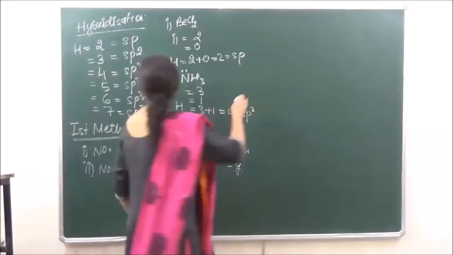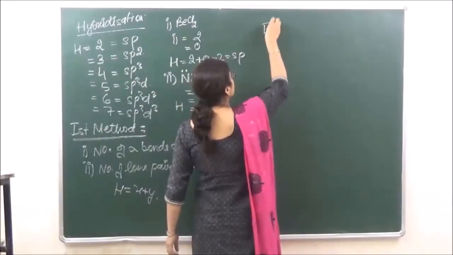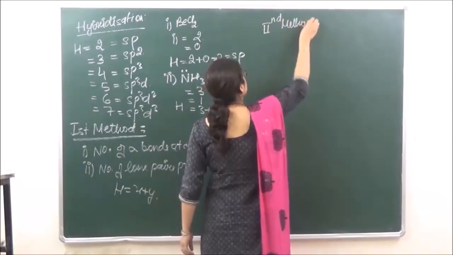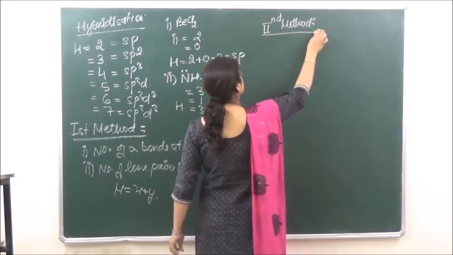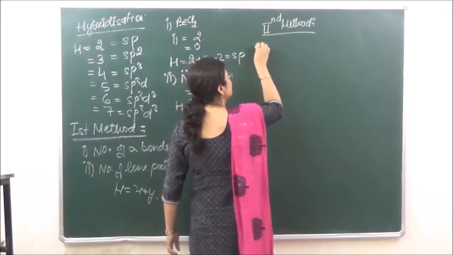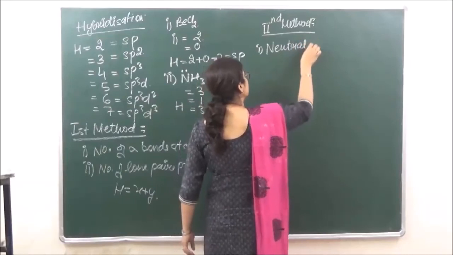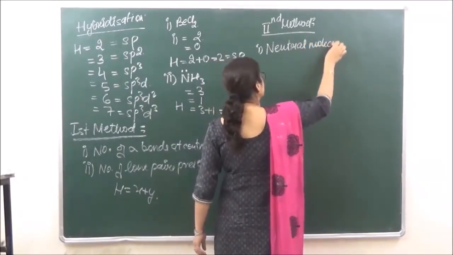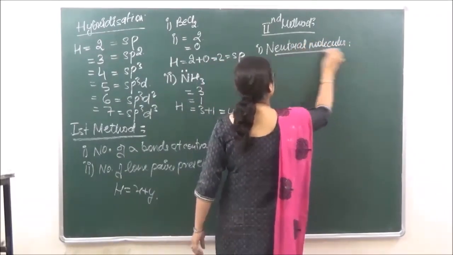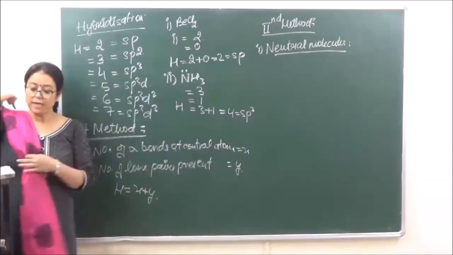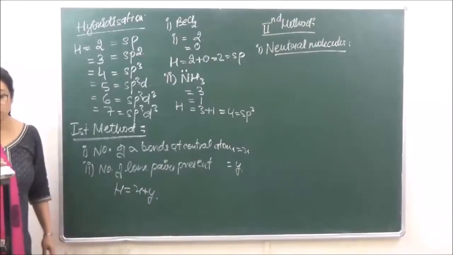The second method can be applied for 2 types of species. First, we are going to calculate hybridization for neutral molecules, right? So we are calculating it for neutral molecules.